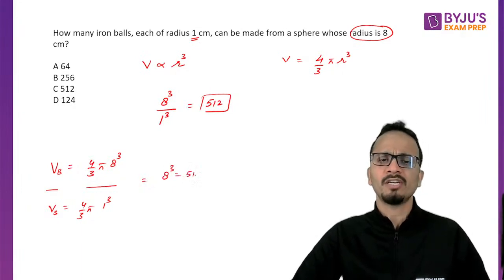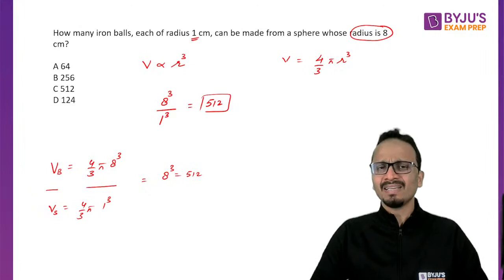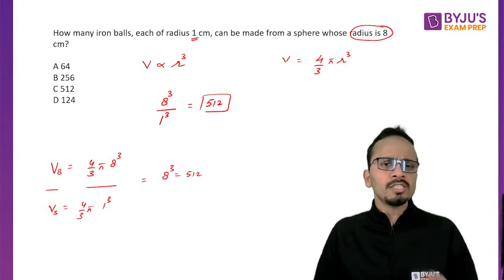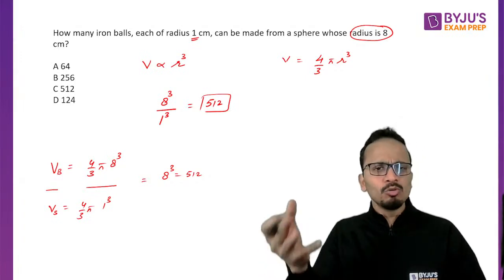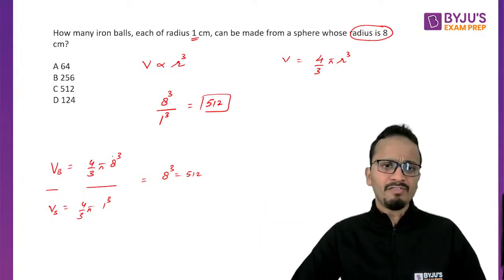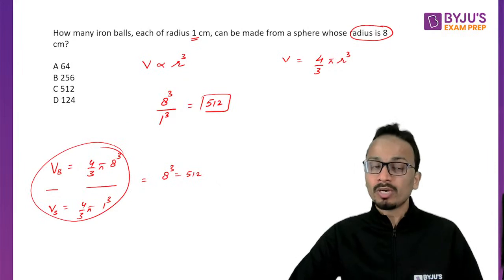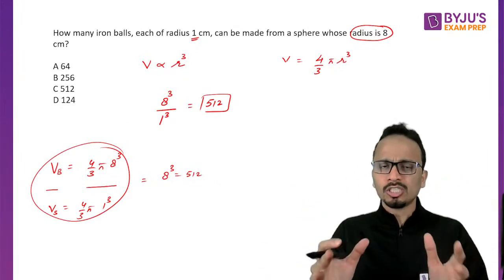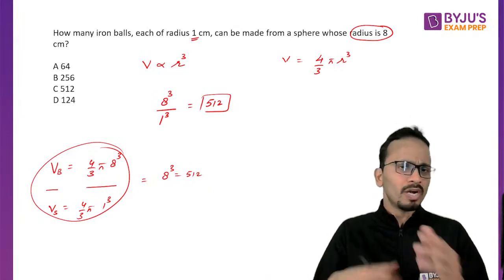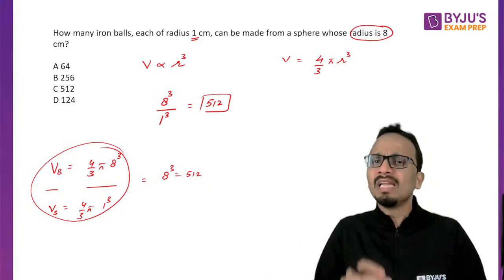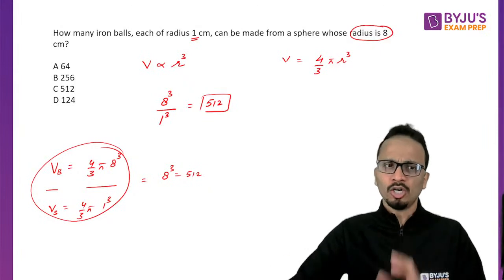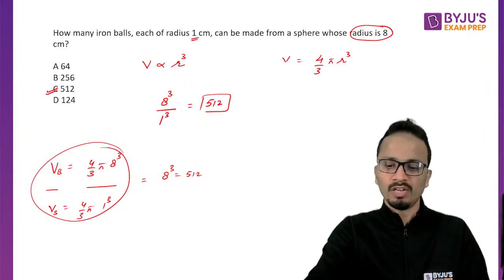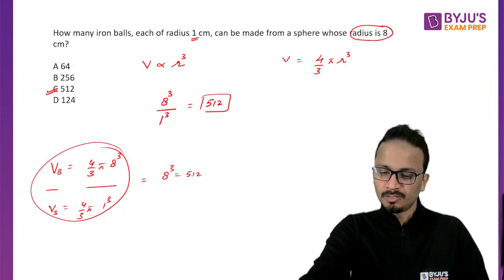But understand that this is a speed based examination. Why write all those things which you know will cancel out later? Definitely it will take more time to write all these things. So be clear with all the logic and concepts of what you have to do, and try to minimize the amount of rough work. Yes, the answer is option C, that is 512. Let's move on to the next question.